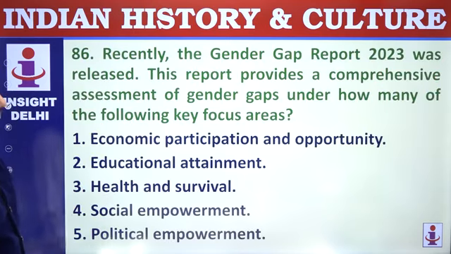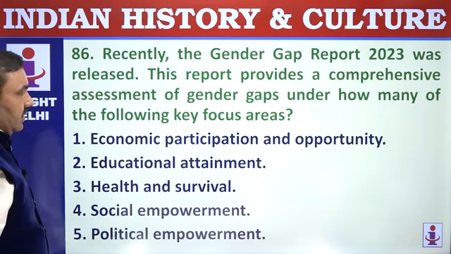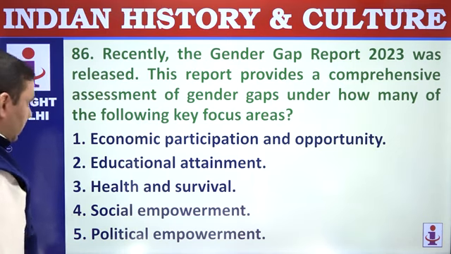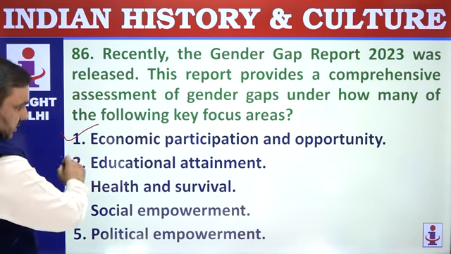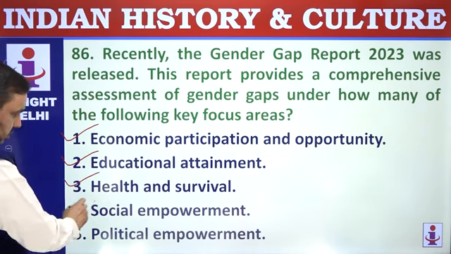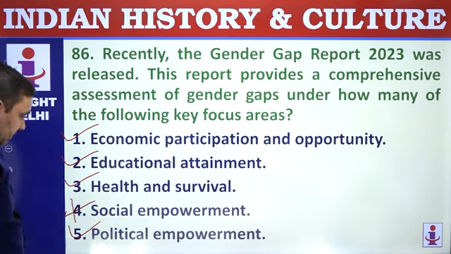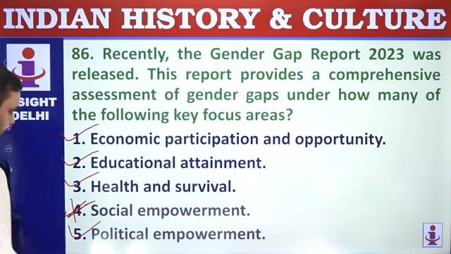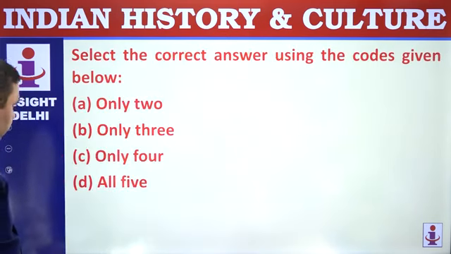86. Recently, Gender Gap Report 2023 was released. This report provides a comprehensive assessment of gender gap under how many of the 4 pillars: economic participation, education, health, survival, not social empowerment but political empowerment. Except for that, all other 3 are there. 1, 2, 3, 5.